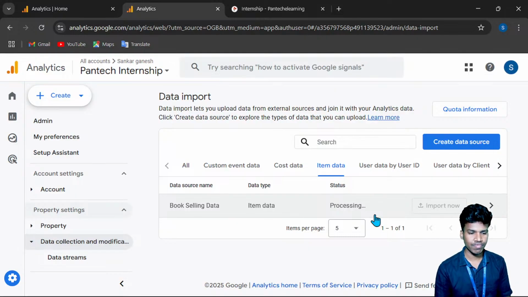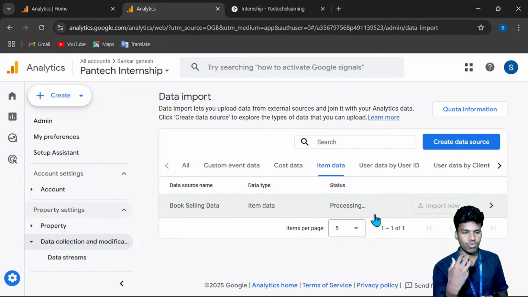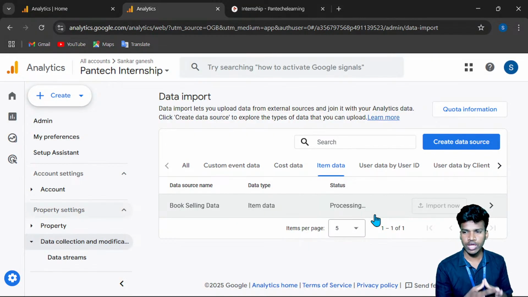Within 24 hours, you will see that processing has happened, because the data will be analyzed. It takes some time, 5 minutes or 5 seconds; we cannot say the timing. Once the processing is done, it will show whether it is okay or not. When the process is done, a tick will be presented here, like completed.